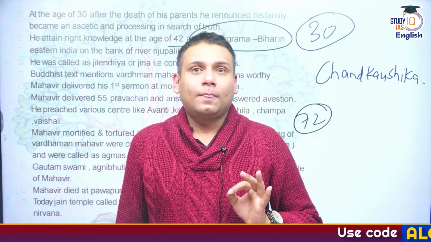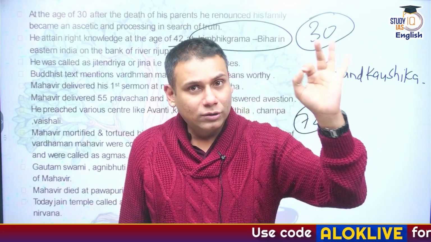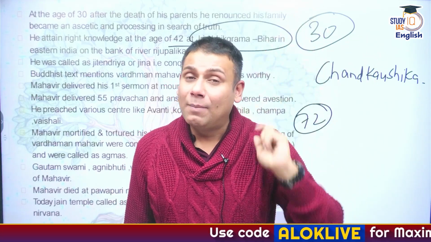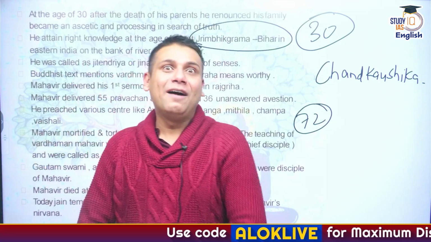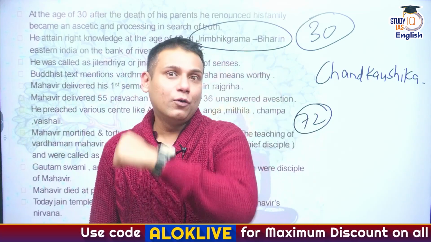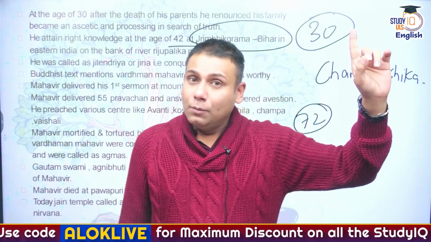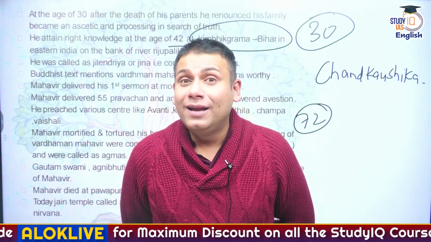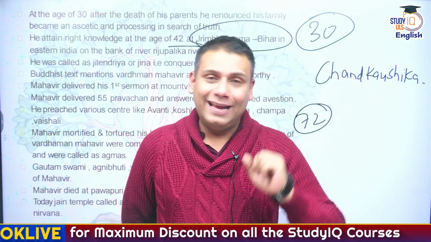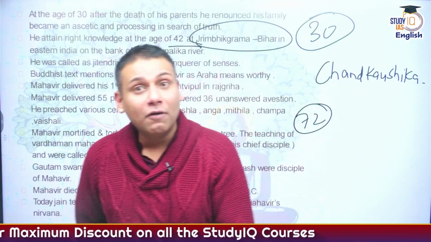Buddha, his original name was Siddharth. His father's name was Shuddhodhan. Mother's name was Mahamaya. Here, Vardhaman Mahavir, his father's name was Siddharth and mother's name was Trishla. Correct? Buddha renounced his worldly life at the age of 29. Vardhaman Mahavirji renounced his worldly life at the age of 30.